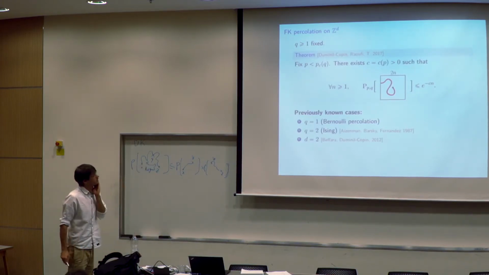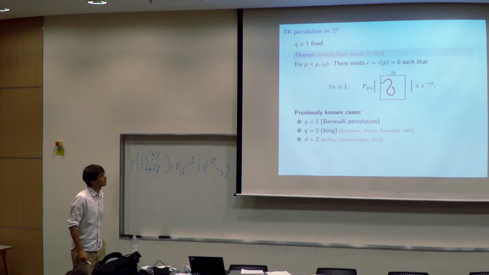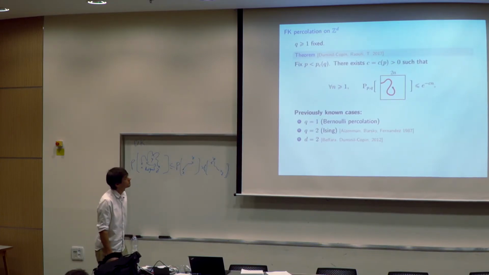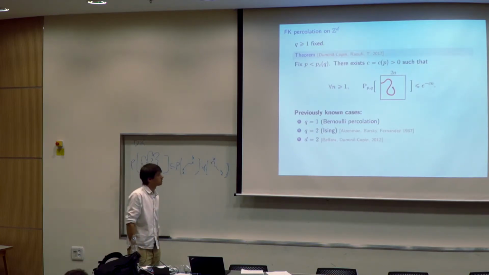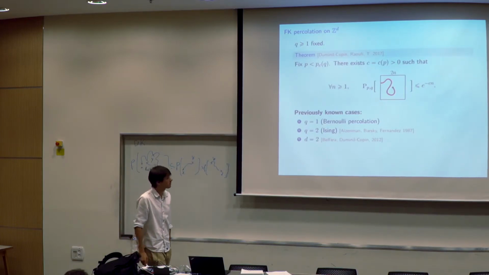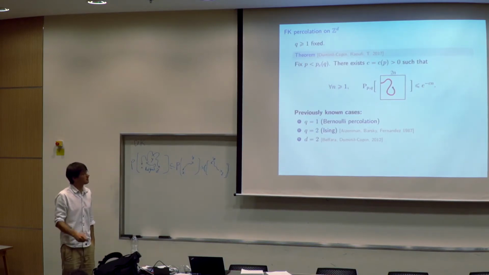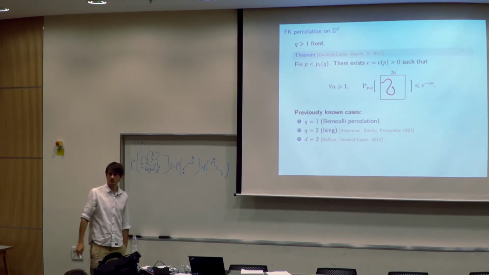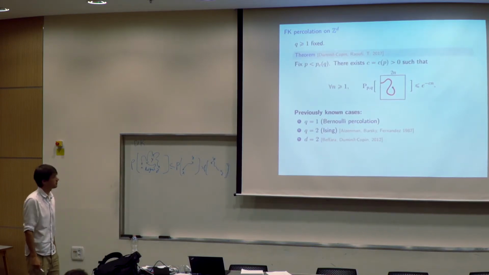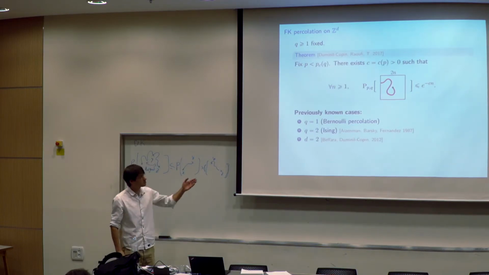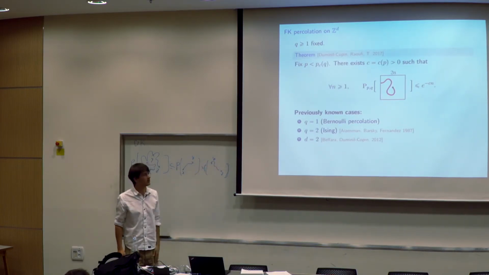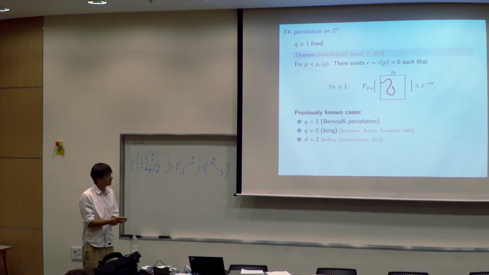And for FK percolation, we managed to extend the proof and prove, together with Hugo and Aran Raoufi, that you have exponential decay in the subcritical regime. I just mention quickly that it was known in the case q equal 1, which corresponds to Bernoulli percolation. It was also known, with a very nice proof of Aizenman, Barsky, Fernández, using also a very elegant differential inequality, for Ising, which relates to FK with q equal 2. And in dimension 2, as I mentioned earlier, it was also proved by Vincent Beffara and Hugo.